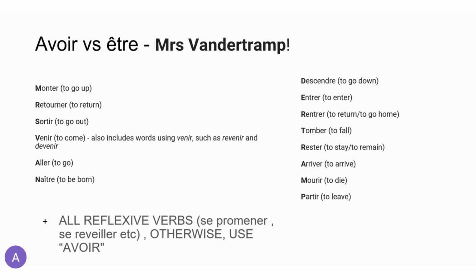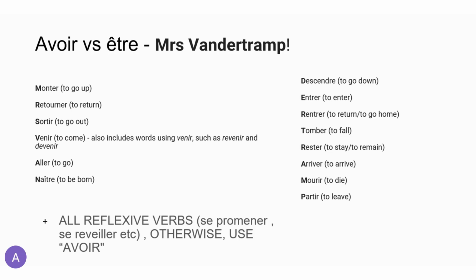Descendre, which means to go down. Obviously, if monter is one, descendre is going to be one. Entrer, obviously, because if you're going out, then you need to also enter. Sortir, entrer. Rentrer, to return or to go home. Tomber, to fall. Rester, to stay or remain. Obviously, it describes a change in state. If you're moving and then you're staying or remaining somewhere, then you have changed your state.